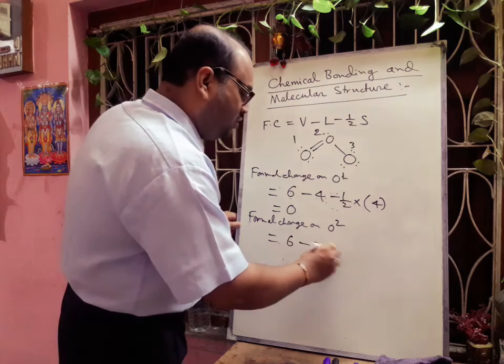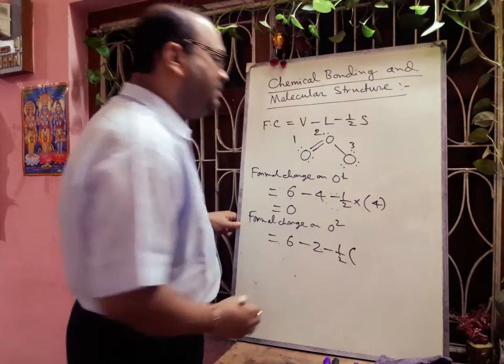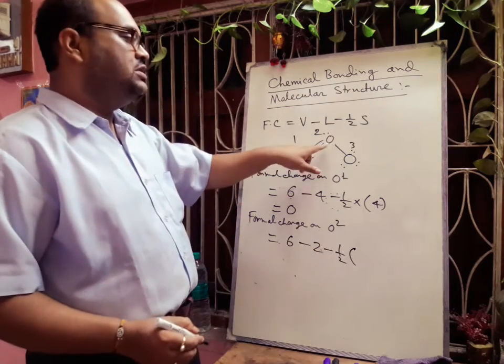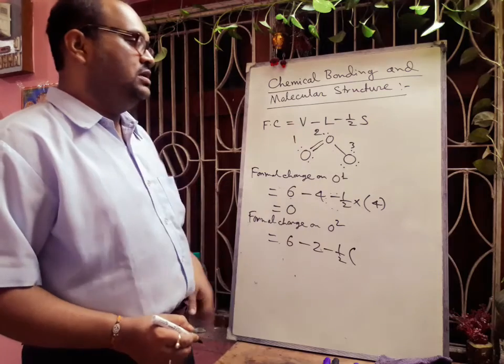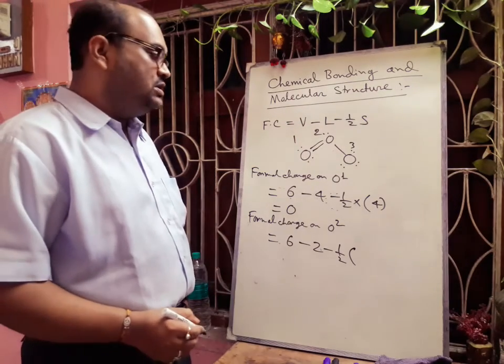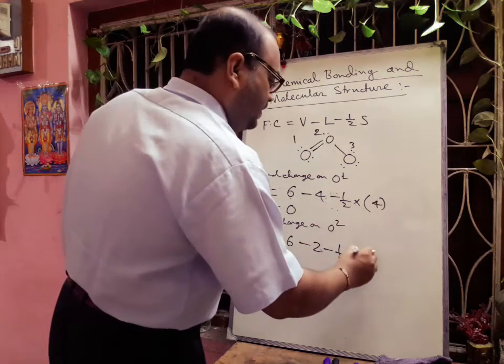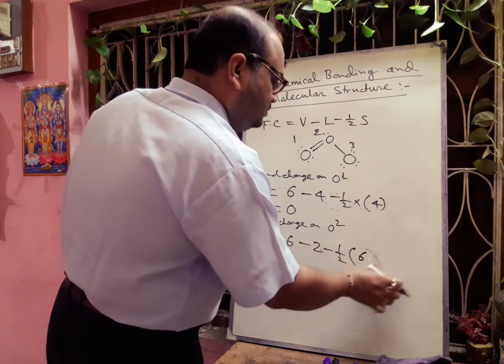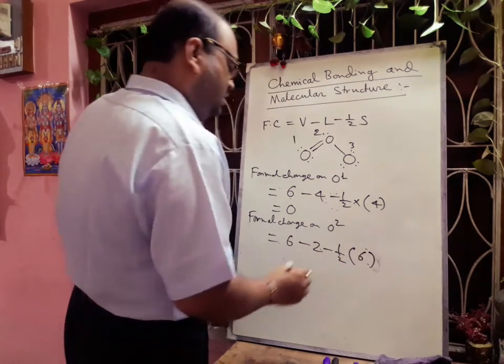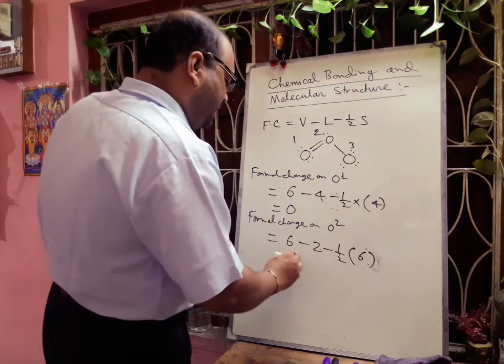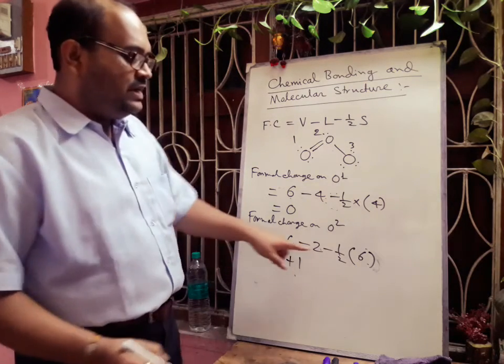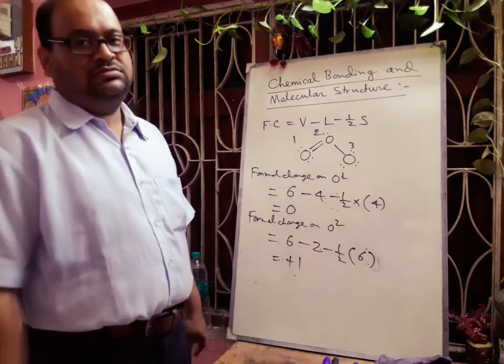So we write 2, minus half of the shared electrons. How many bonds are linked with this oxygen? Here 2, here 1, total 3. 3 bonds means 6 electrons. So if we calculate, it will be plus 1: 6 minus 2 minus 3 equals plus 1.